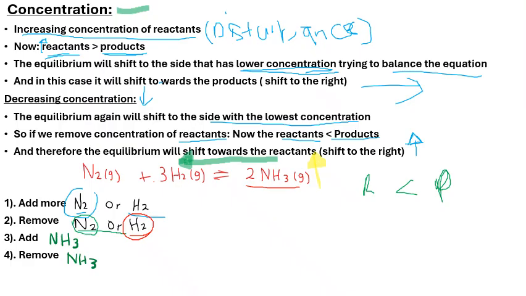Now let's say we decide to decrease the concentration of our ammonia right there. Now we are decreasing the concentration of ammonia. Our equilibrium will shift to the right to try and increase that concentration of the ammonia.